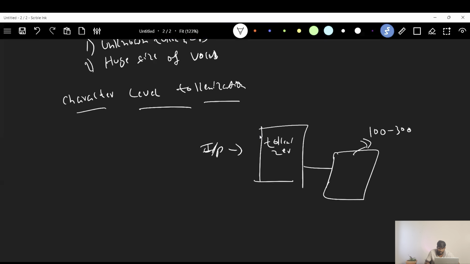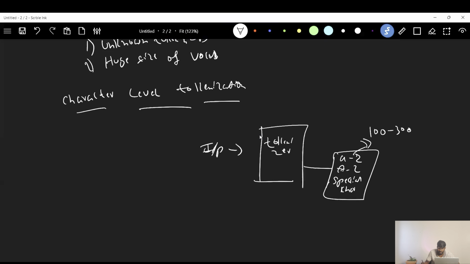Because whatever words are coming in the input, it can be mapped using all the alphabet characters, right? Let's say this vocabulary has A to Z small letters and A to Z capital letters and some special characters.